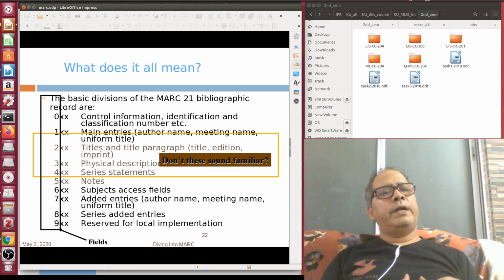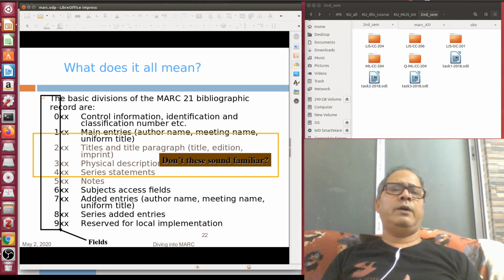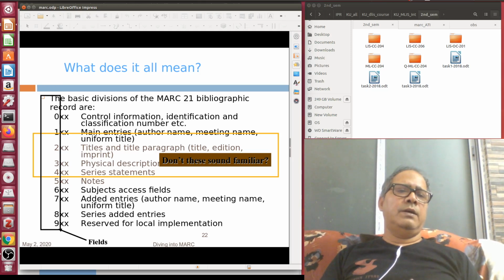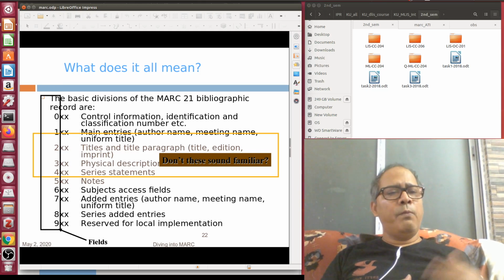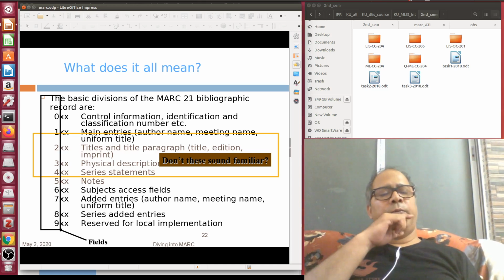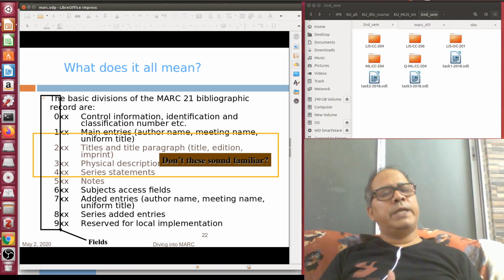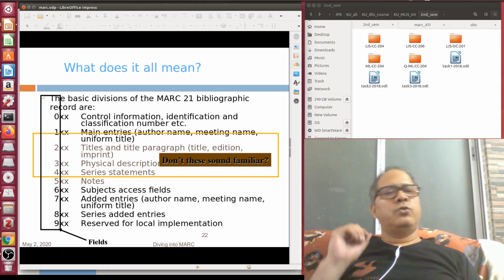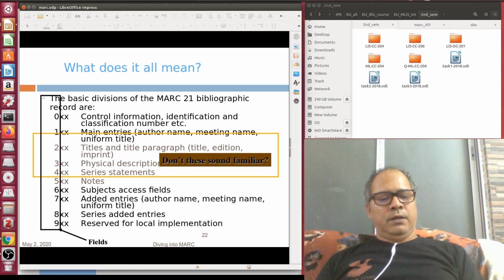Suppose I have bought a hard copy, so my price is different, you bought a paperback, your price is different. Fund may be different, stack location may be different, home branch and holding branch may be different. So all these local level items of information, or items of information related to your local manifestation, basically go to the 9xx area.